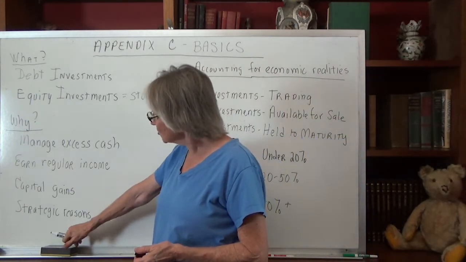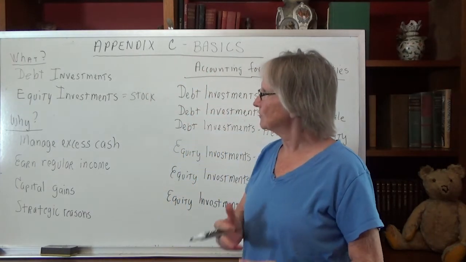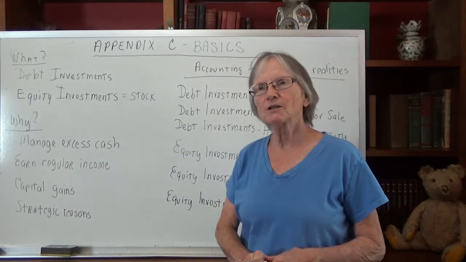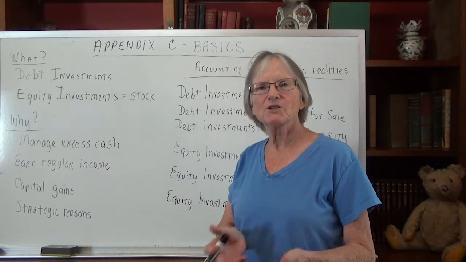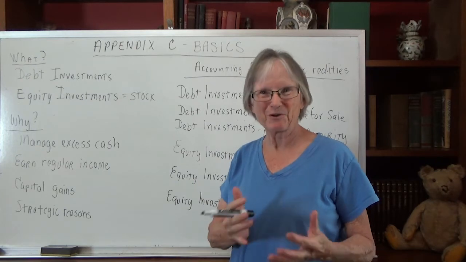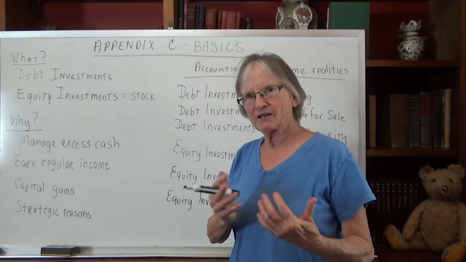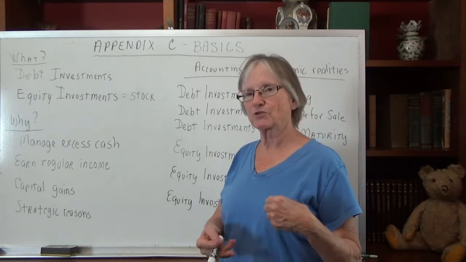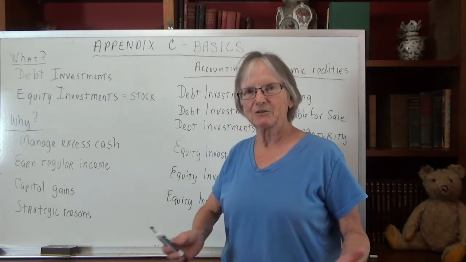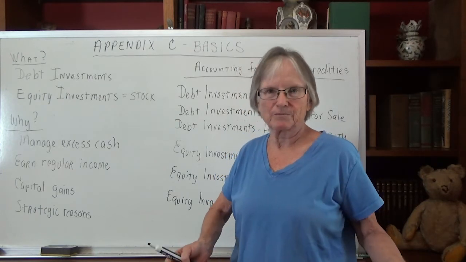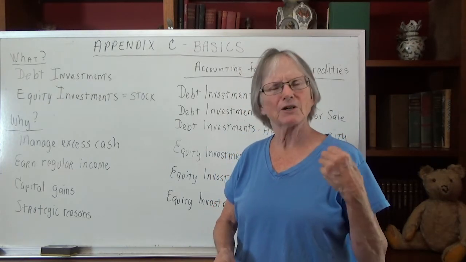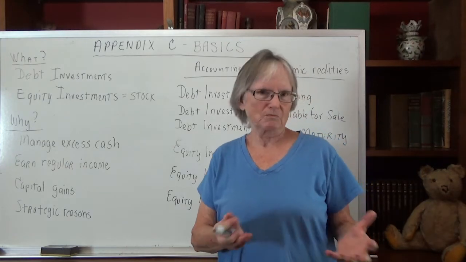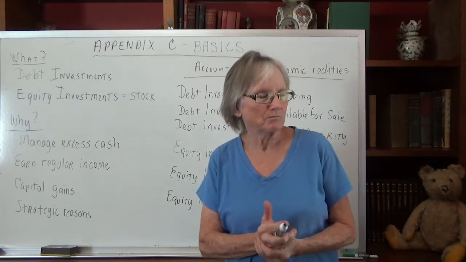And then there's the strategic reasons. And remember, we're talking about why companies invest here. Strategic reasons: one company buys stock in another company, so maybe they can exert some influence over that company. So in this case, maybe they're buying enough of the stock so that when they call up that company with a question or a suggestion, they actually get a call back. If I own 10 shares of Microsoft, and I call them up and say, oh, I have a suggestion, they're not going to talk to me. But if someone owns 1 million shares, well, they just might.